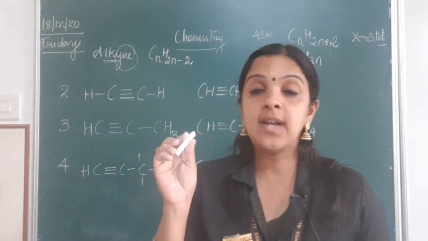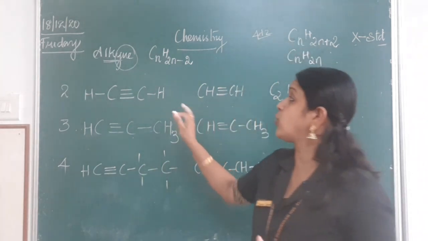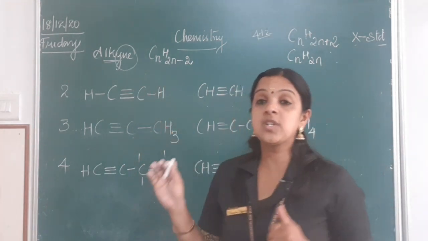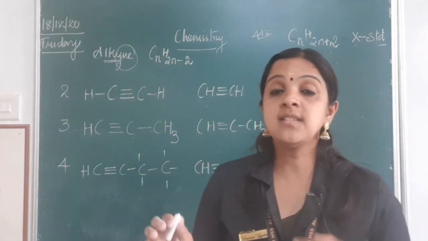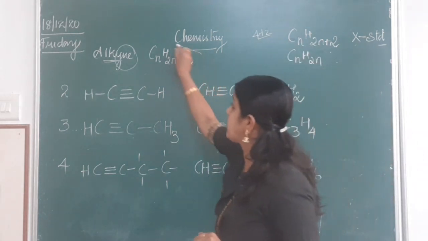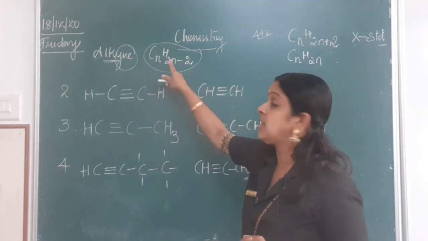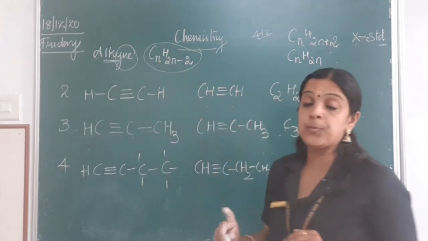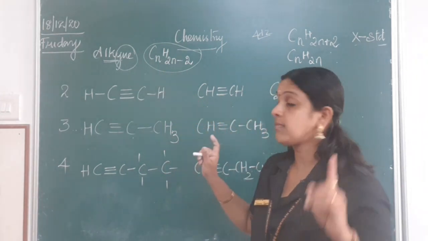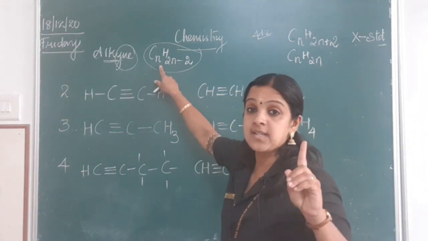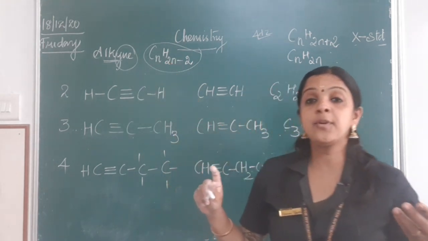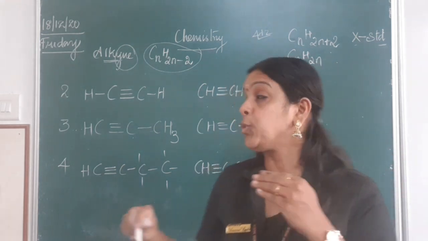If you find a triple bond between any 2 carbon atoms, you categorize them as alkyne, which is also an unsaturated hydrocarbon. So what will be the molecular formula? CnH2n-2. That is, if n carbon atoms are present, listen, the number of hydrogen atoms will be twice the number of carbon atoms minus 2.